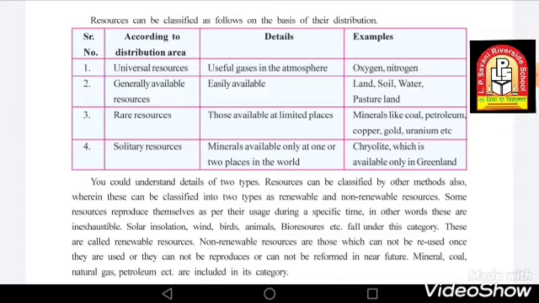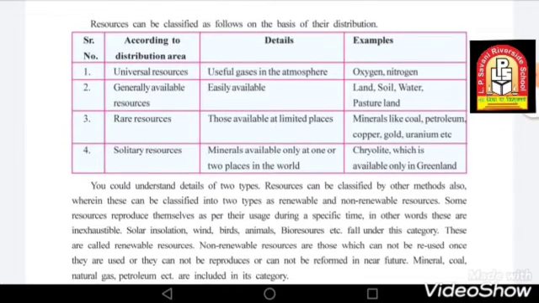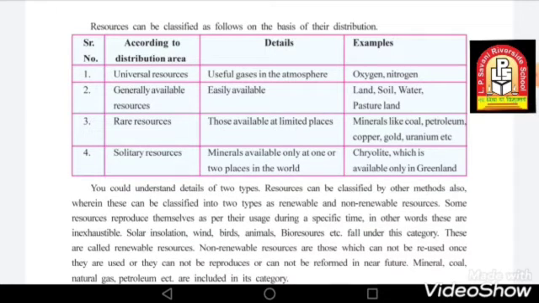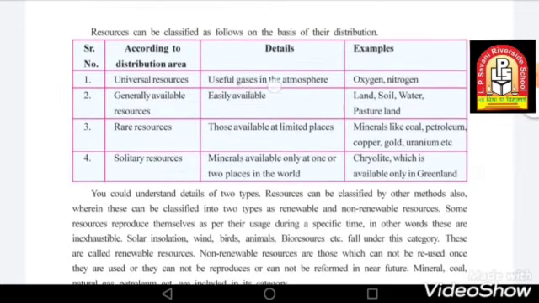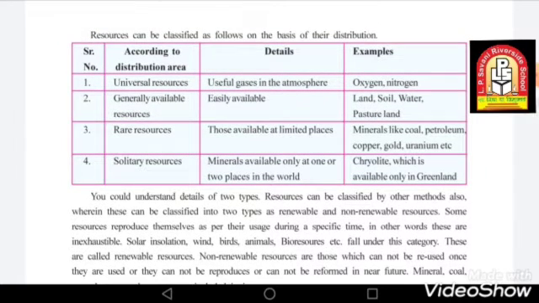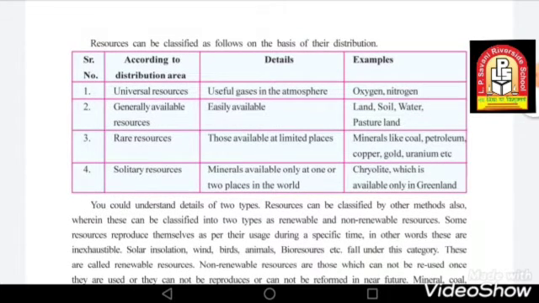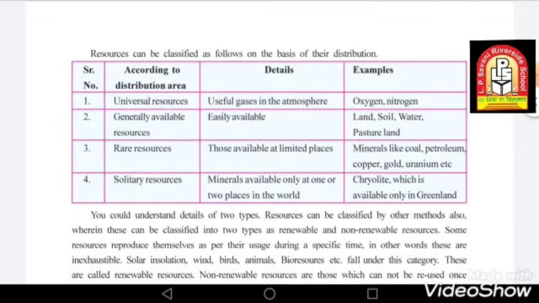So this is what is being explained here: universal resources are the resources which are for the whole universe, for all the people of the universe. For example, oxygen, nitrogen, and many other gases, which are obtained naturally, are useful and necessary for people. So oxygen and nitrogen are the gases called universal resources.